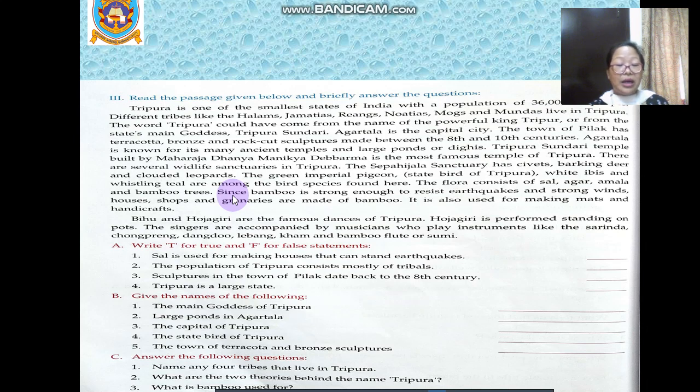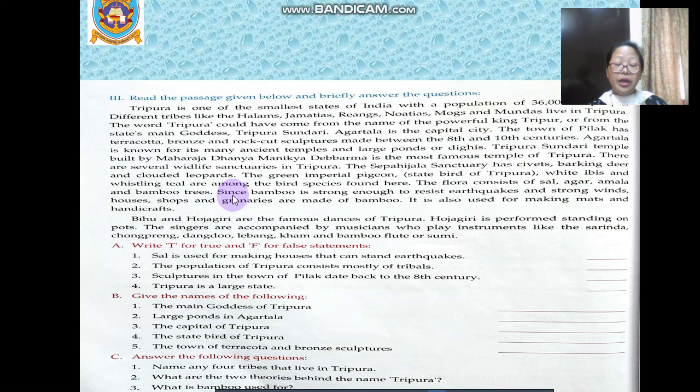The town of Pilak has terracotta, bronze and rock-cut sculptures made between the 8th and 10th centuries. Agartala is known for its many and ancient temples and large ponds or diggis. Tripura Sundari temple, built by Maharaja Danya Manikya Deb Burman, is the most famous temple of Tripura. There are several wildlife sanctuaries in Tripura. The Sepahijala sanctuary has civets, barking deers and clouded leopards.